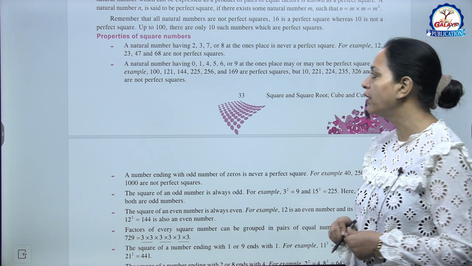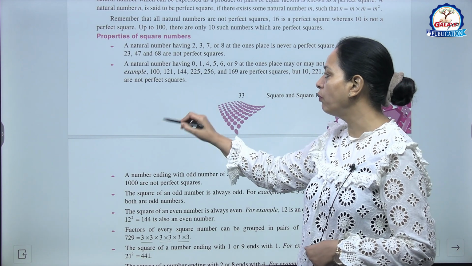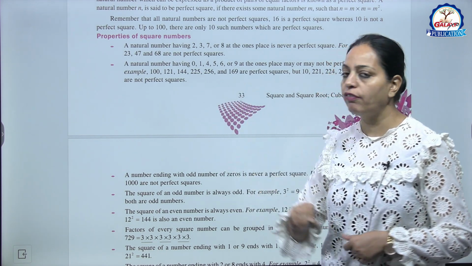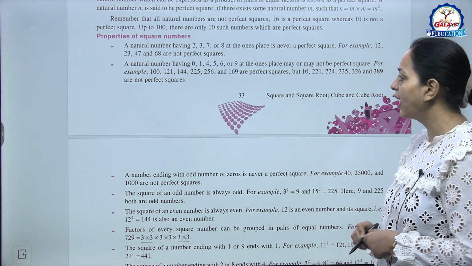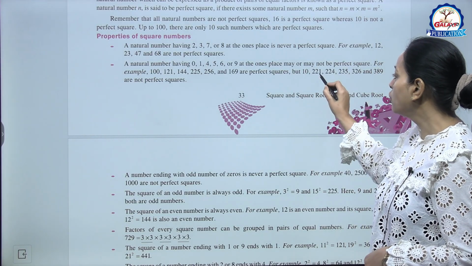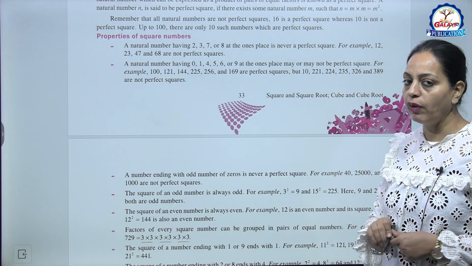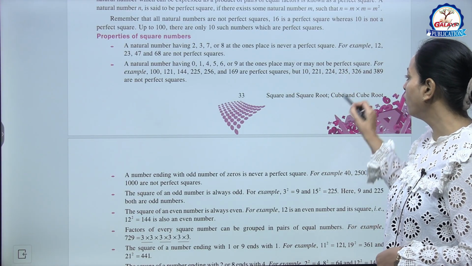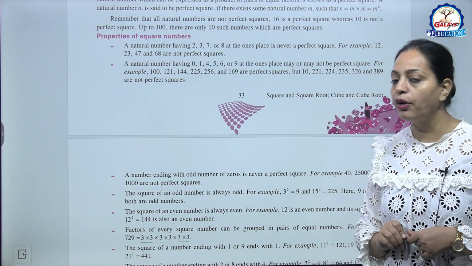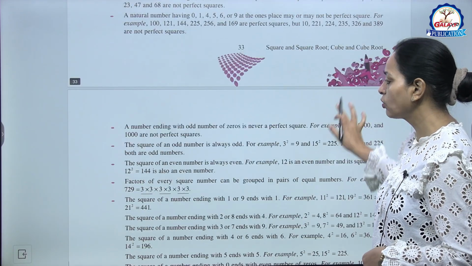For example, 100, 121, 144, 225, 256 and 169. These all are perfect squares, but 10, 221, 224, 235, 326 and 389 are not perfect squares.